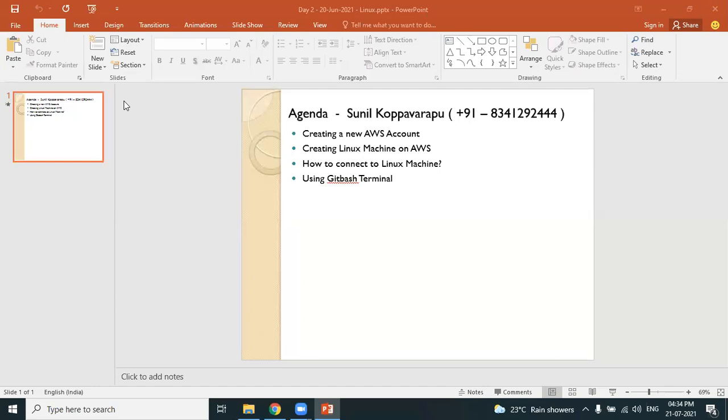So we will be starting practicals of Linux. The only prerequisite for DevOps is that you should be good in basics of Linux. So that's what we are planning to start in today's session. So let's learn how to create a new AWS account.